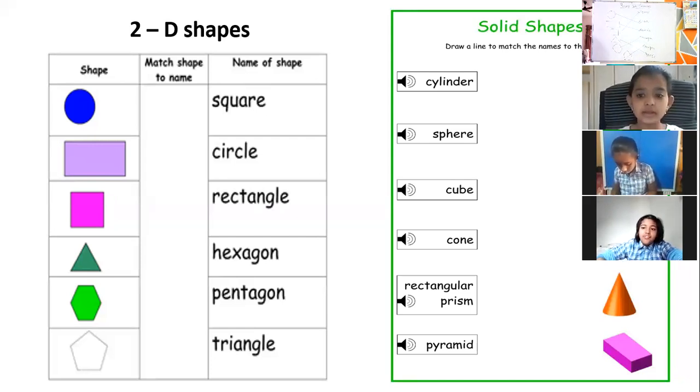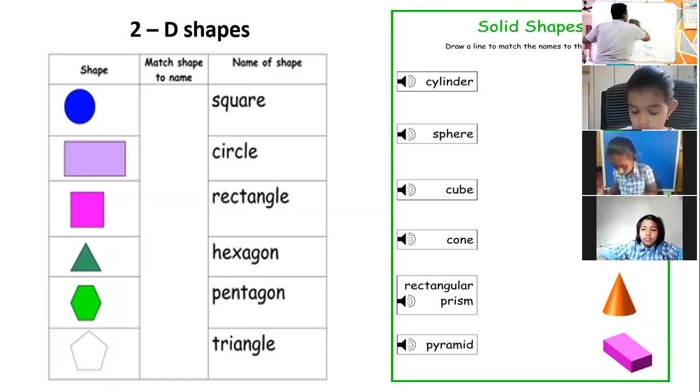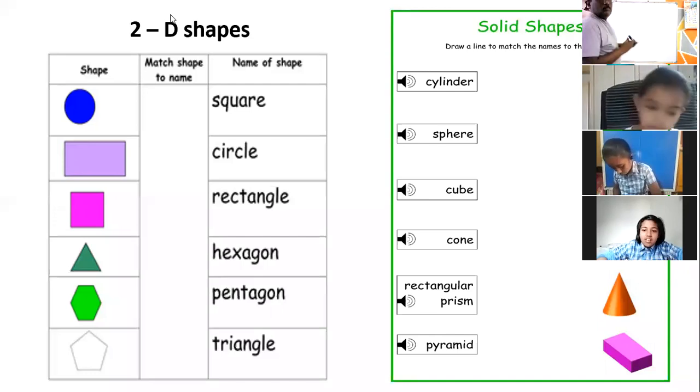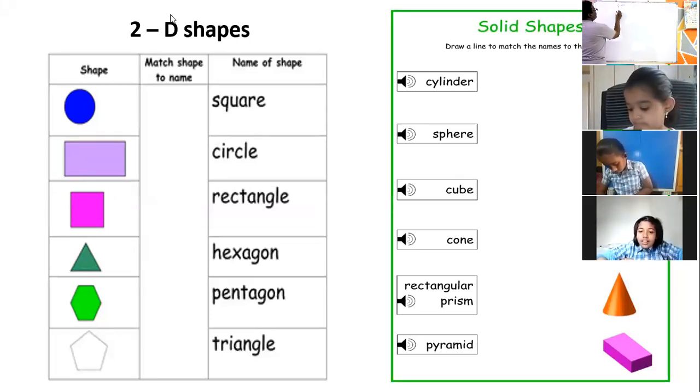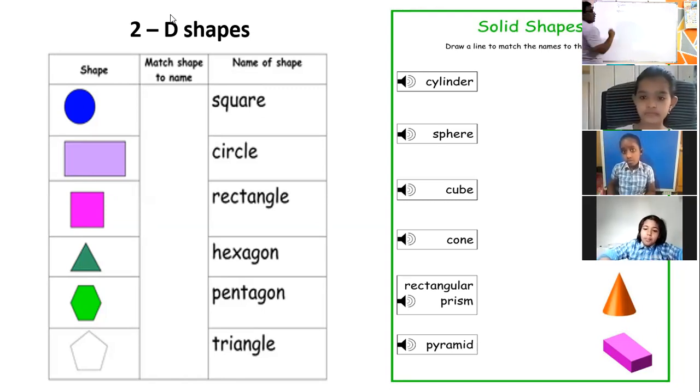Sir, why near the shape of the sphere? The second one is cube. The third one is cylinder. Fourth one is pyramid. Fifth one is cone. And the sixth one is rectangular prism.